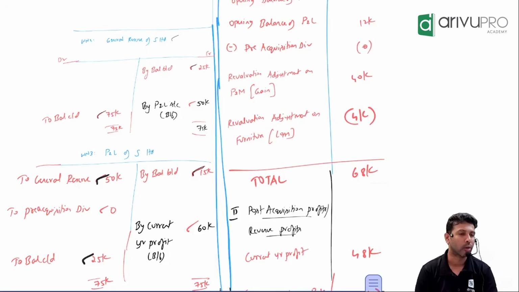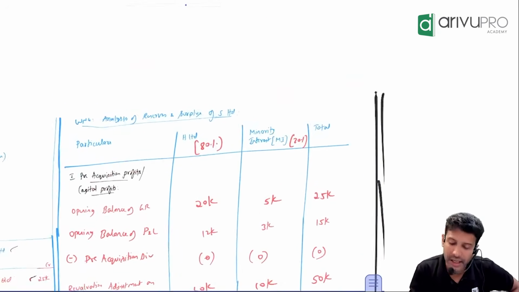But the numbers are okay overall, no? So what we have put in, that's okay, right? All right, guide me through. Next is what? Working note number 4. What do we do in working note number 4? Analysis of reserves and surplus of which company?